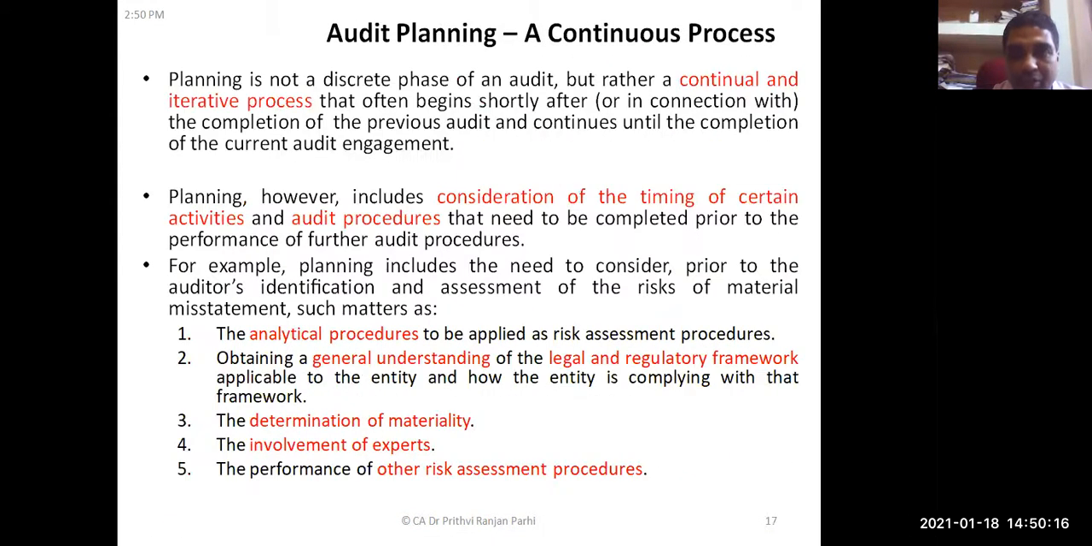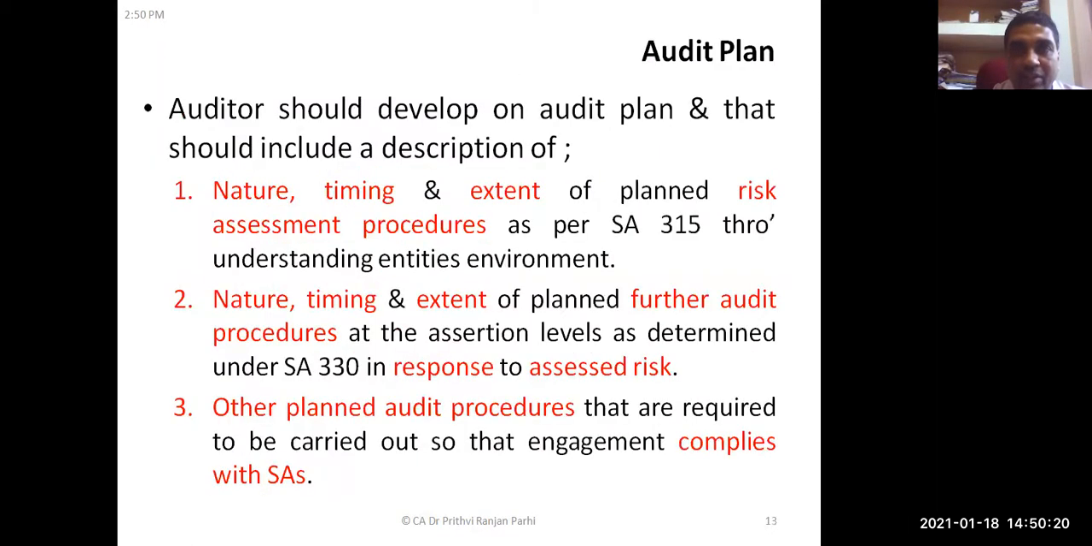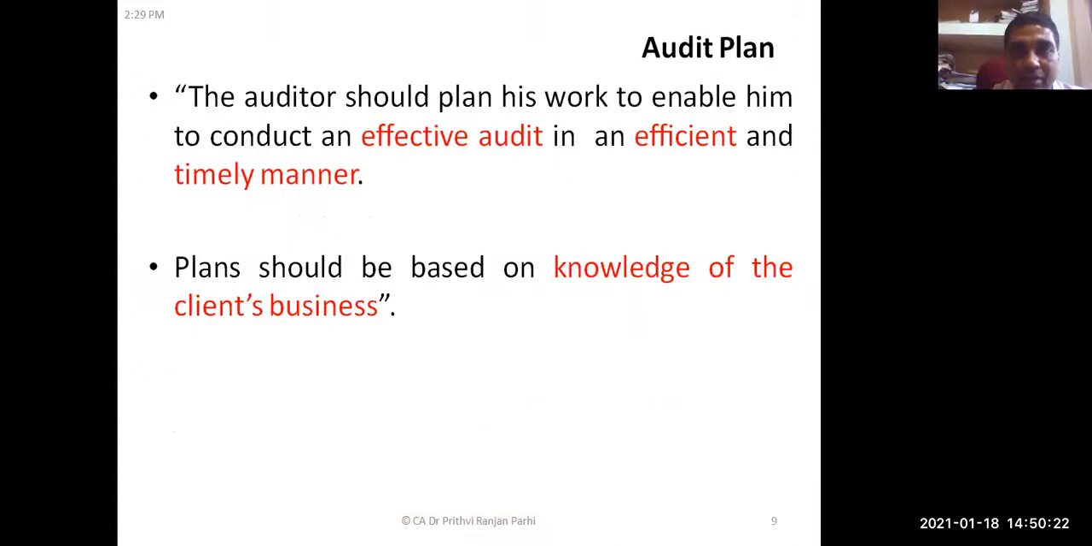Let me show you some audit plans now. Then again we'll come back. Now you have some broad idea of how plans look and how knowledge of the client's business can be gained. I'm going to share with you some files so that you can understand it in a better way.